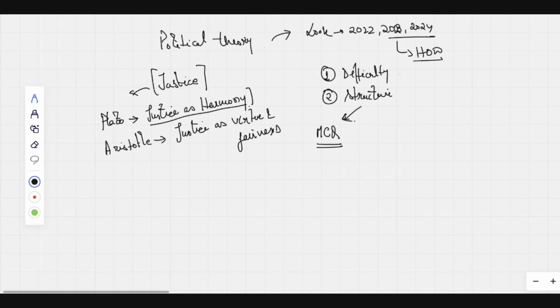Because when we look at semester exams, subjective questions are asked. You can say that Plato talked about justice as fairness, write about the guardians, write about the kings, you will write something. But when we talk about an entrance examination, any MCQ objective type, we have to be very specific. Like within the modern theories of justice, John Rawls talks about justice as fairness.